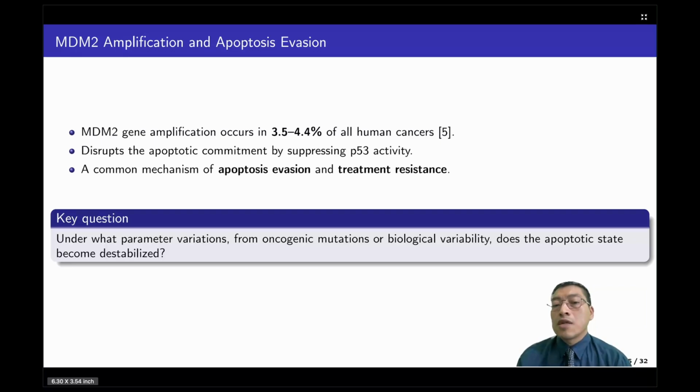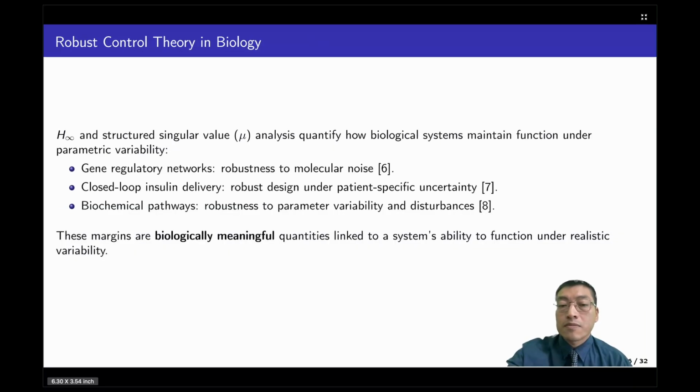MDM2 gene amplification shows up in roughly 3 to 4% of all human cancers, and it suppresses p53 activity, letting cells evade apoptosis and resist treatment. So the question we wanted to answer here is: under what parameter variations, from mutations or just normal biological variability, does this apoptotic commitment actually break down?